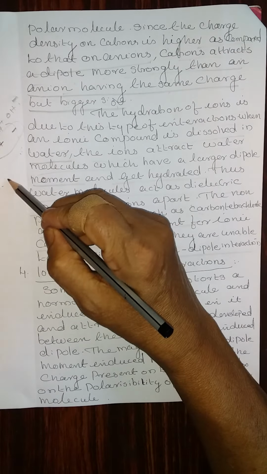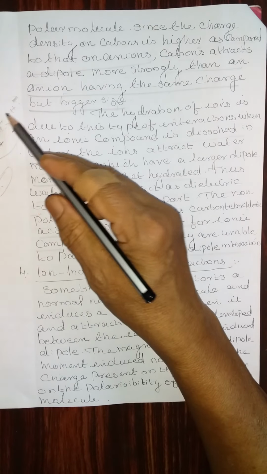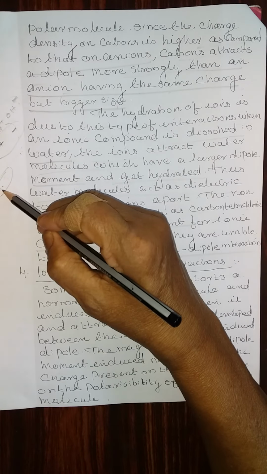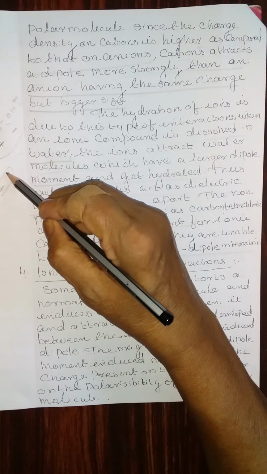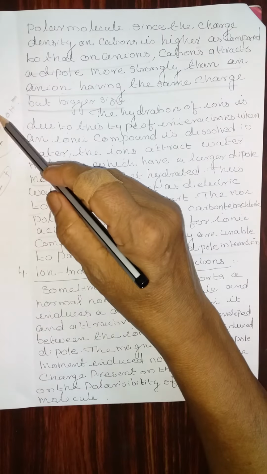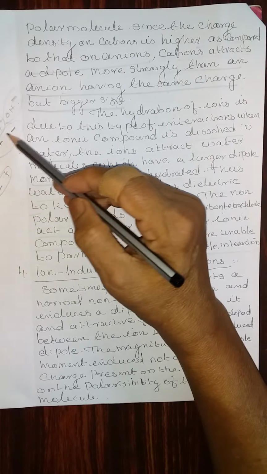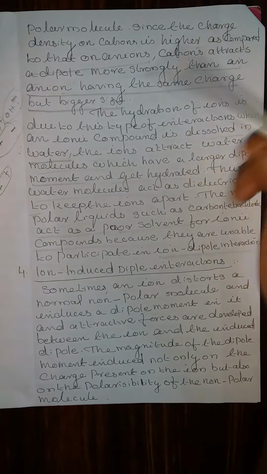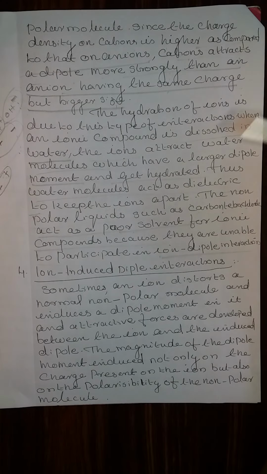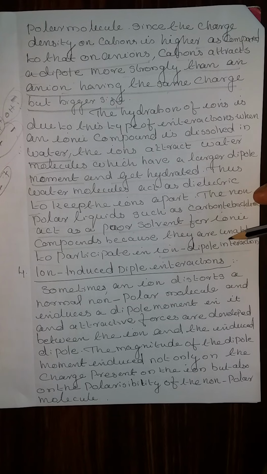Whereas in non-polar solvents there are no positive and negative ions like that. The compound will remain as such, because there is no question of any positive or negative ions as in water, in non-polar solvents like carbon tetrachloride.